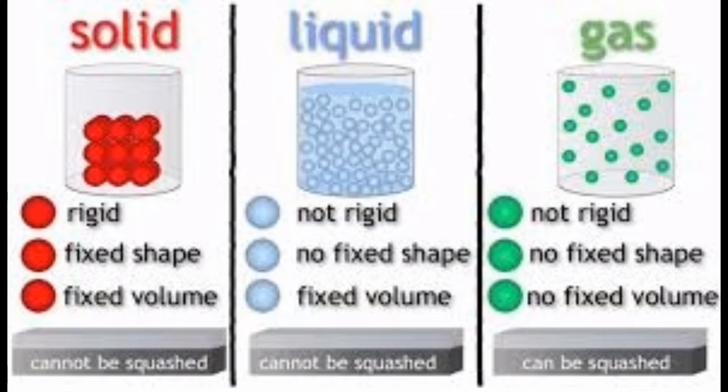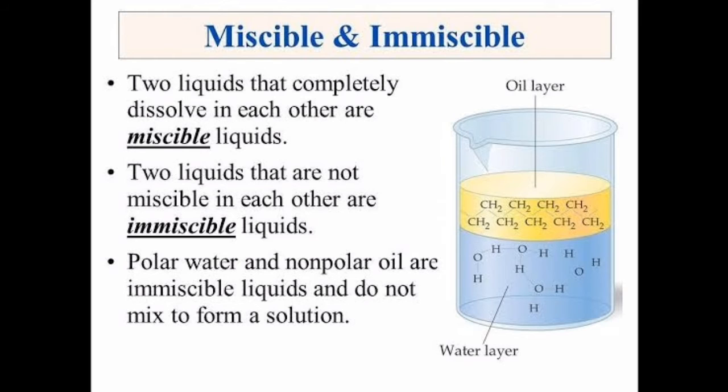See, in the first picture, solid particles are closely packed. It has a definite rigid shape, fixed shape and fixed volume. And in liquid, not rigid, it has no fixed shape and no fixed volume. In the gas, it is not at all rigid, no fixed shape and no fixed volume. So by this picture you may understand the flexibility of different states of matter. Now coming to our next topic, miscible and immiscible liquids.